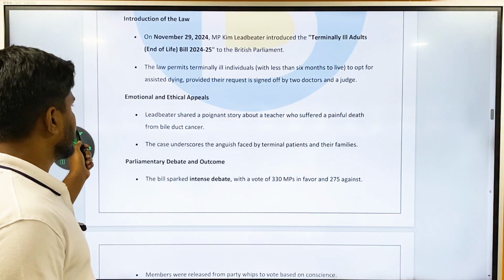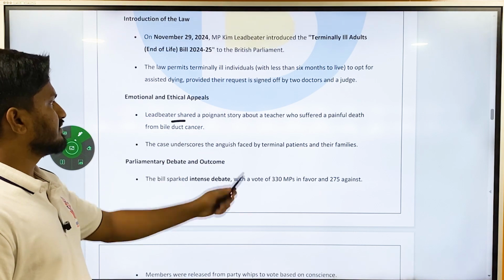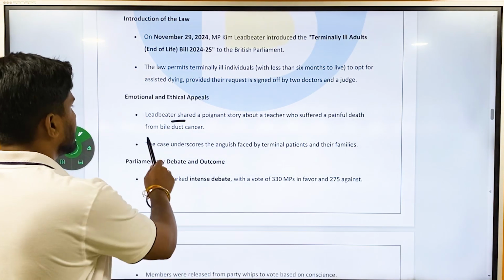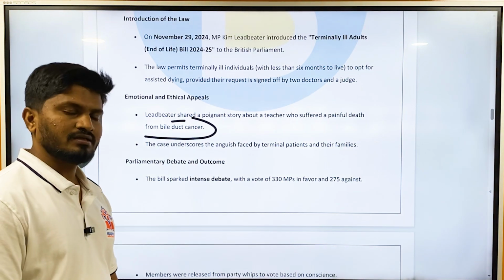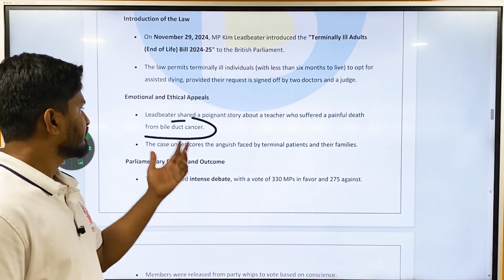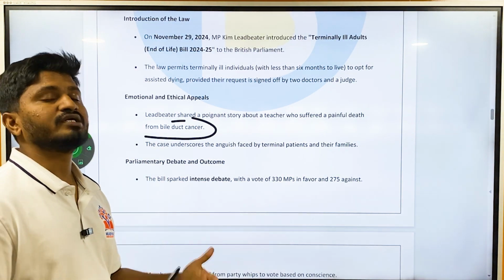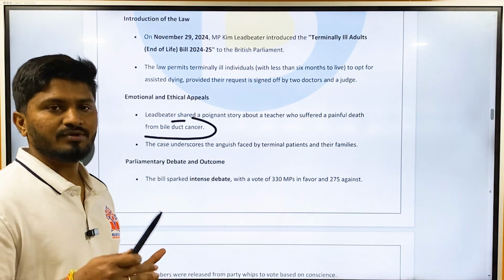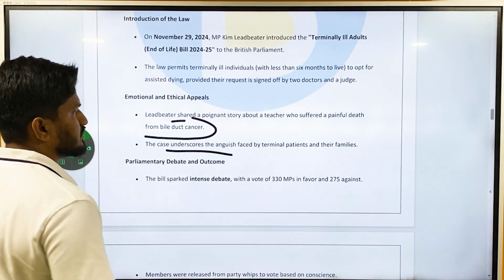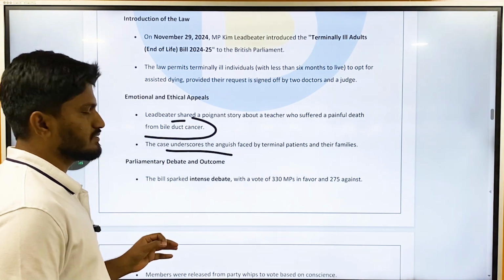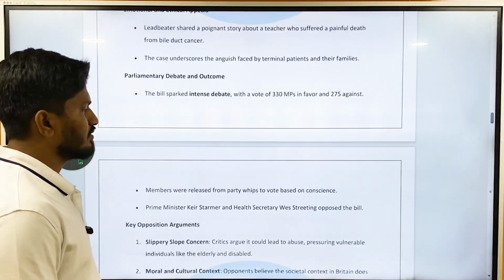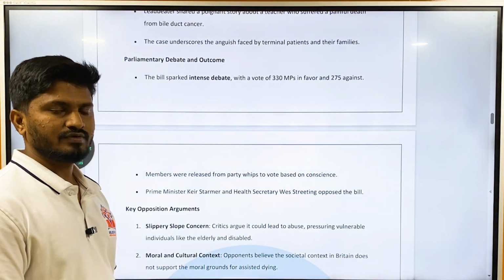Okay, Leadbeater shared a poignant story about a teacher who suffered a painful death from bile duct cancer. In the Parliament, he discussed a teacher who suffered a painful death because of bile duct cancer. In this regard, I am going to introduce this bill so that people don't die such a painful death because of this issue again. The case underscores the anguish, the sadness, the pain faced by terminally ill patients and their families. Okay, so there was a debate, obviously, once it was introduced in the Parliament.